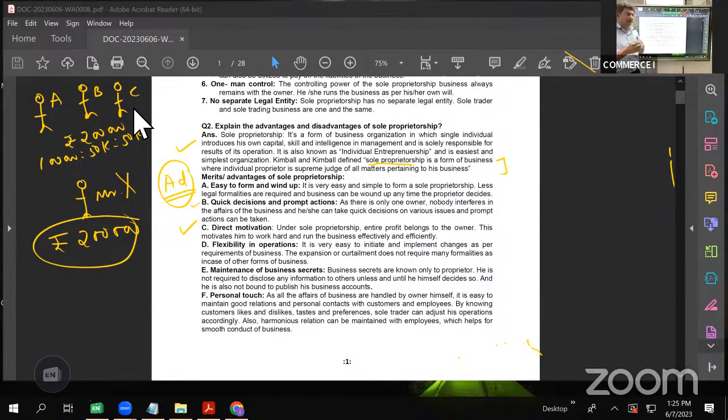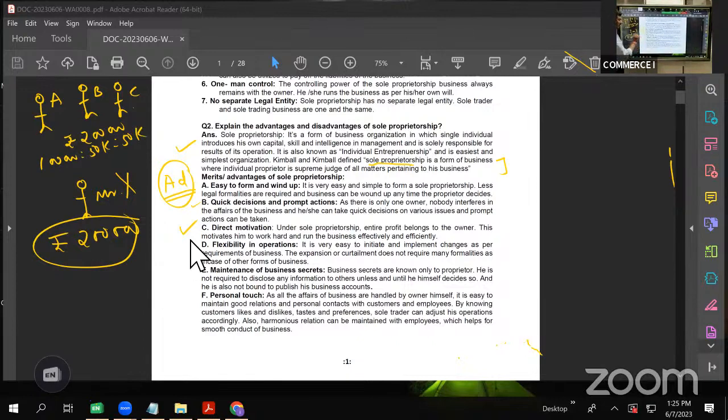He'll put extra efforts, because whatever profits he's earning, the total profits, he alone is enjoying. So we say that there is a direct motivation. More the work, more the profits. So he is motivated to work more. He is motivated to work hard.